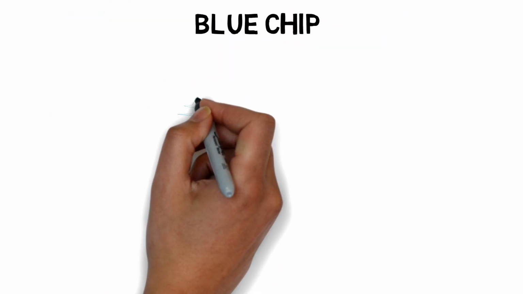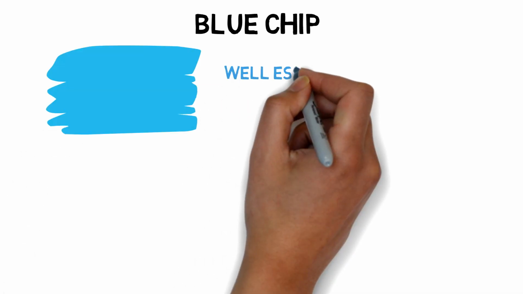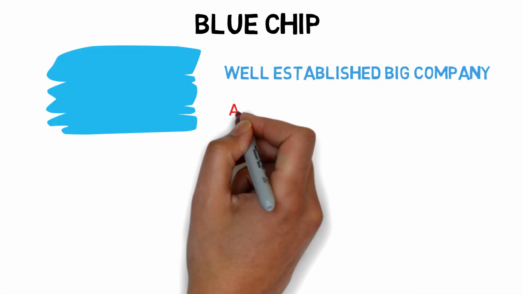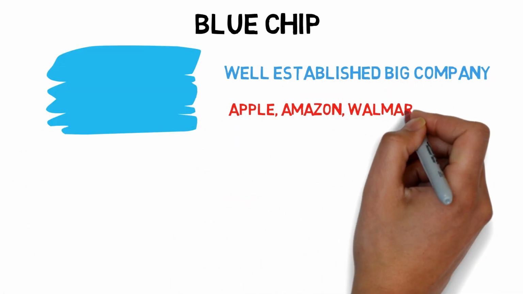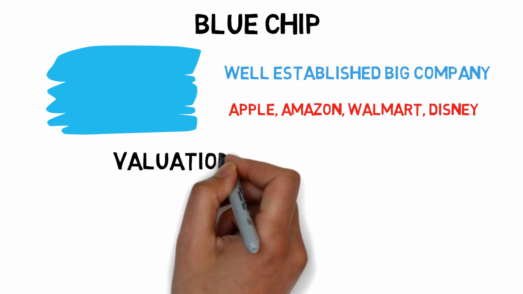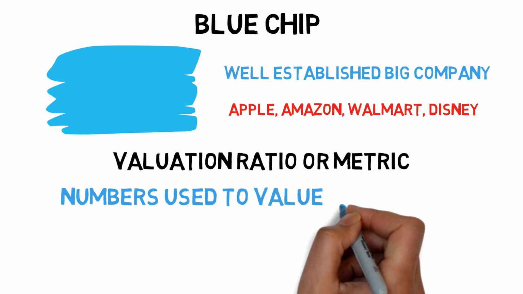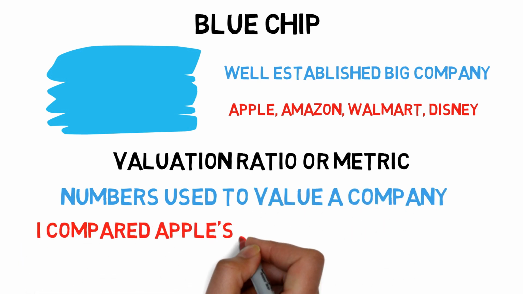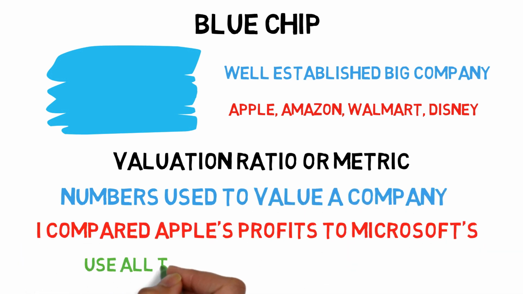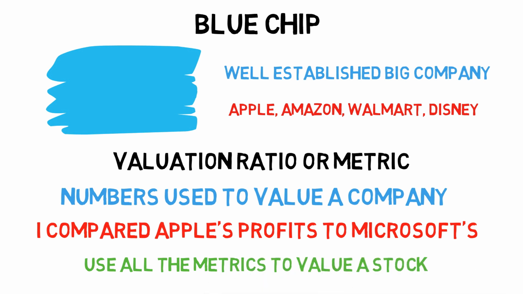Blue chip. A well-established and recognized company, with very stable finances. A big company like Apple or Walmart, they tend to be safer stocks to buy. Valuation ratio or metric. A comparison of numbers of a stock used to value a company. A number like the profits earned is usually compared to the stock's price, giving us an idea of their value. The more of these metrics we learn and use, the better we can value a company.